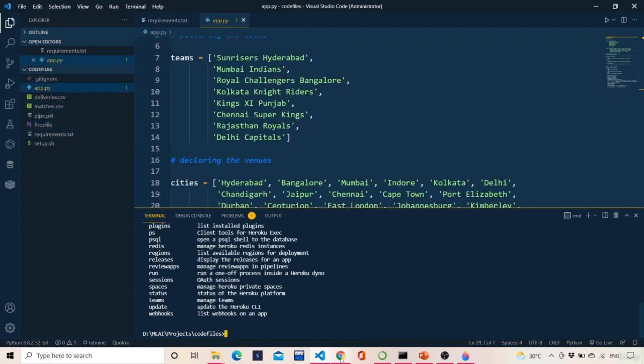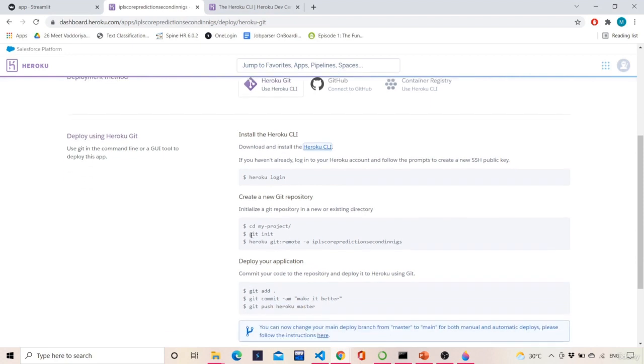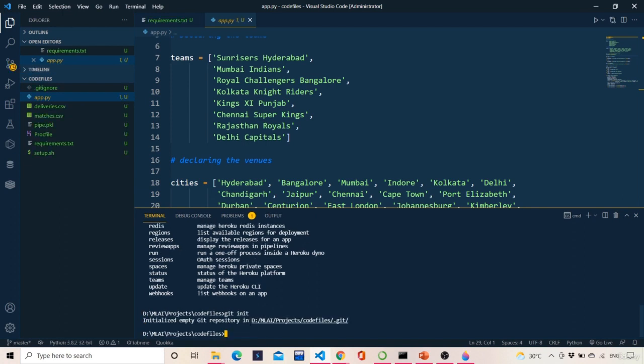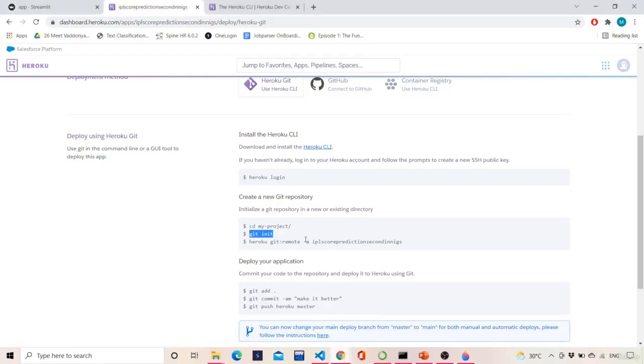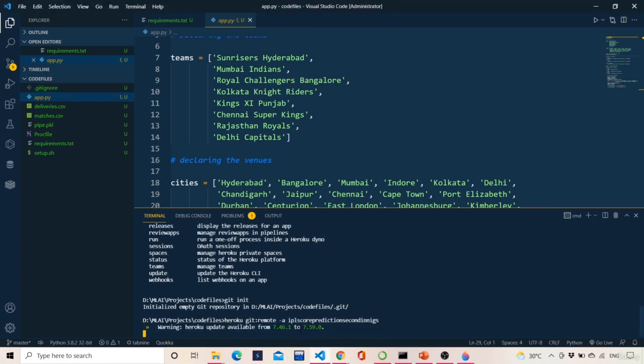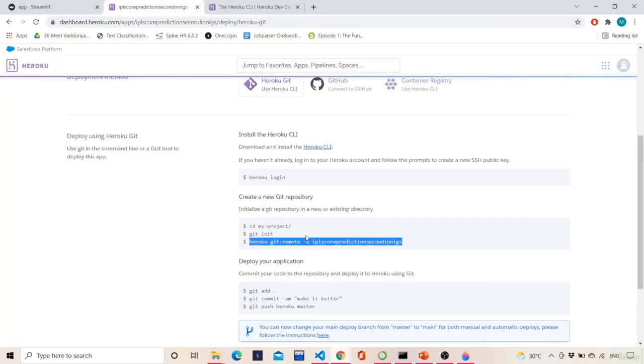So now what we have to do, step by step, is copy this code and paste it into our terminal. Don't copy the first command, that is cd my project, because you are already in a folder. So don't copy that, you just paste it, you do this. So an empty git repository is initialized. As you can see over here, the master symbol has come, that means a git repository has been created. Then you copy this Heroku git remote command and paste it over here and hit enter. Simply you have to just copy and paste, that's it, nothing else.